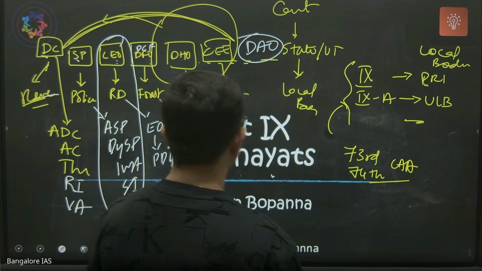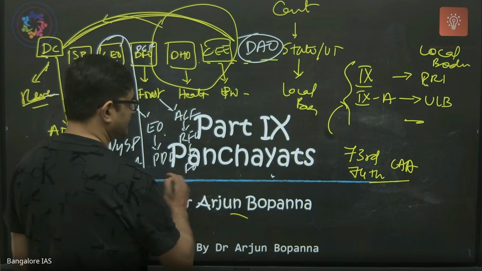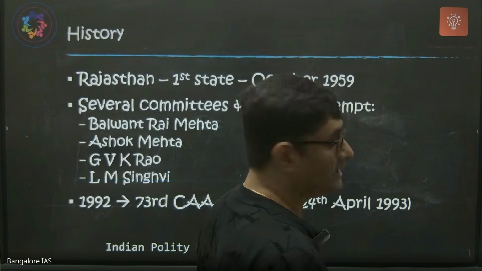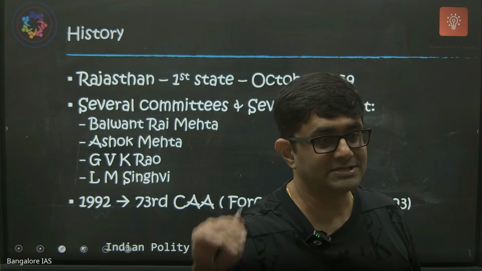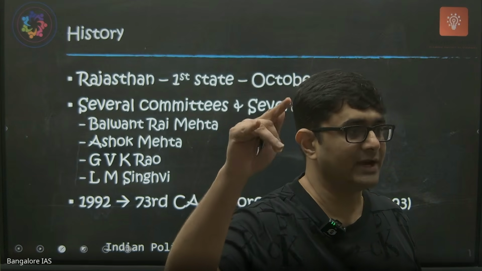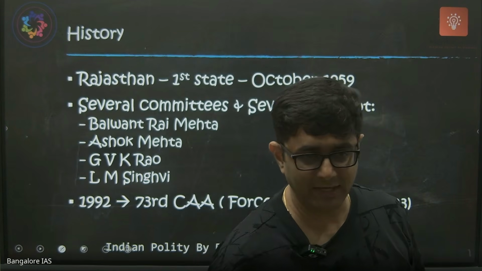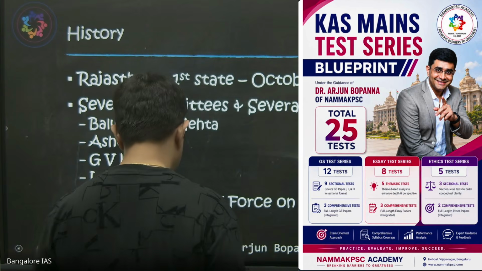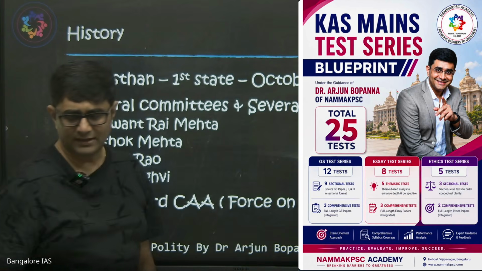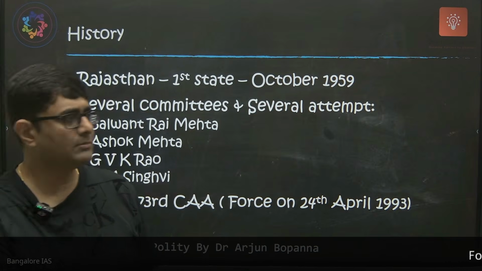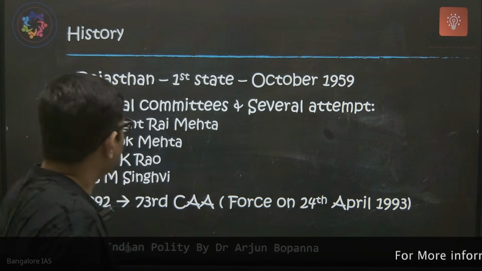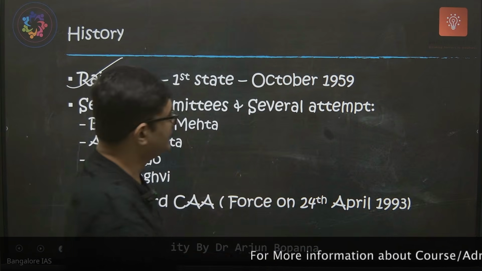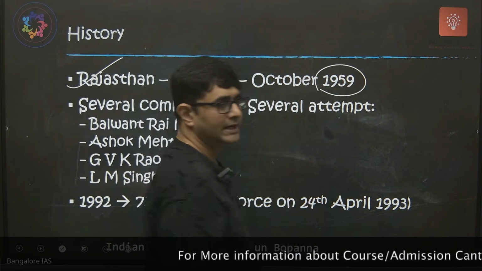So why I'm telling you this is that you should know how a district works, because now we have part 9, Panchayats. Panchayat is a 3-tier system. You have one at village, one at district and one at taluk, the middle, intermediate level. Okay? Fine. Before that, let's try to understand the history quickly. Again, I won't spend too much time here, but be aware of it. Rajasthan was the first state to constitute Panchayats, in the year 1959.